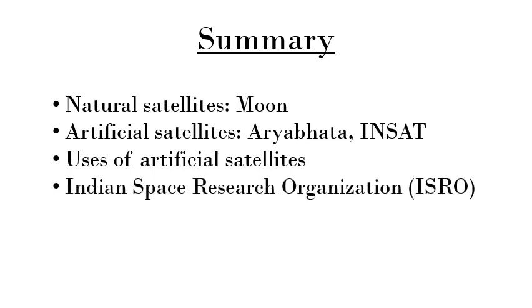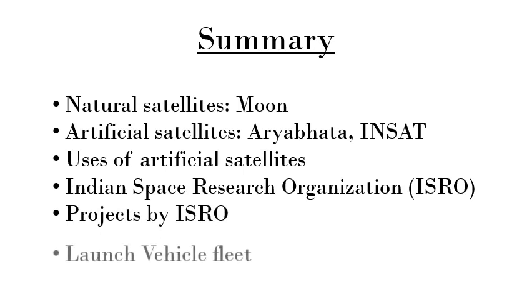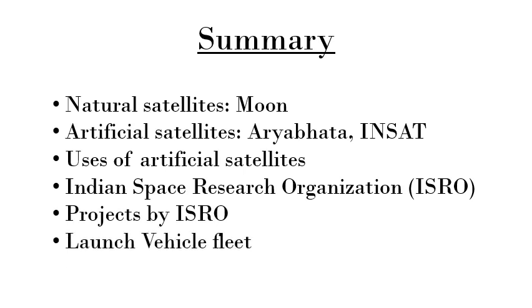Then we have seen the agency which is responsible for the Indian space program, and that is the Indian Space Research Organization, or ISRO. And we have seen a few major projects by ISRO, such as Chandrayaan and Mangalyaan. And we have also seen the fleet of launch vehicles which the ISRO have.